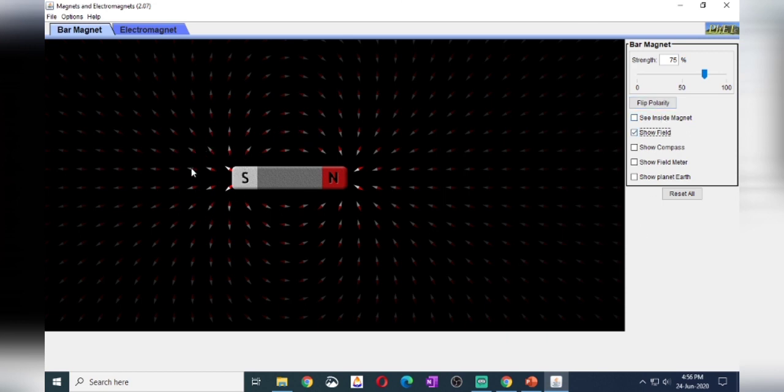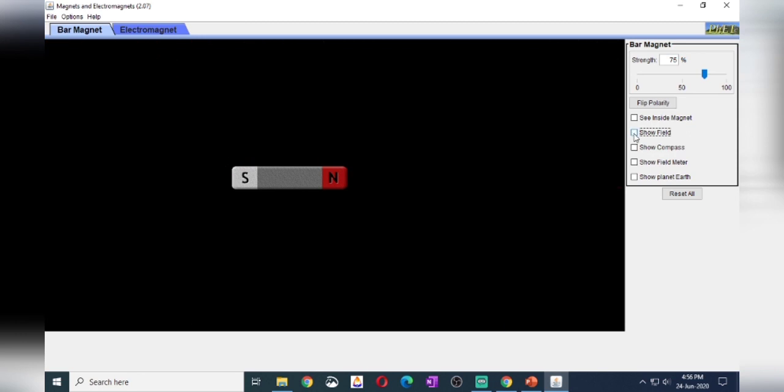In the beginning part, magnetic field will be more. Magnetic strength will be more. If you go to somewhat distant place, magnetic strength will be less. So like that, here we can show magnetic field around a magnet with this. So this is the magnetic field.